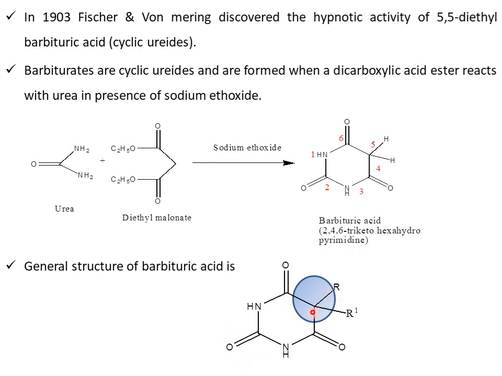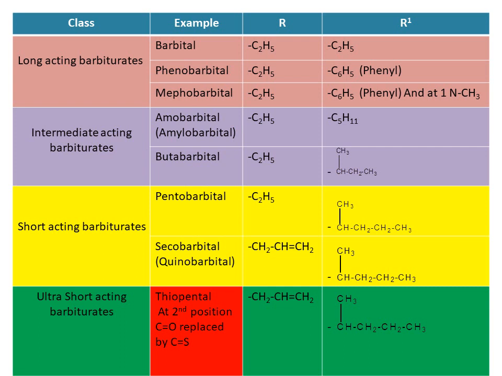At the fifth position, one is an R and the other is an R1. Both the hydrogens are replaced by alkyl groups. Based on that, we have to classify it into different types. One is the long acting barbiturates. We have already studied barbital, phenobarbital, and methylbarbital. Coming to the functional groups, generally in all the cases it may be long, intermediate acting, or short acting.